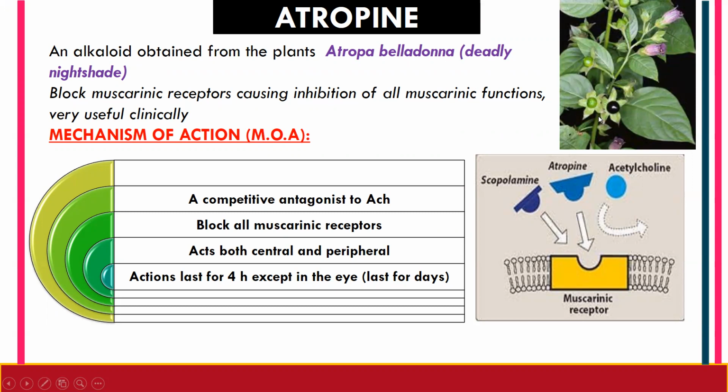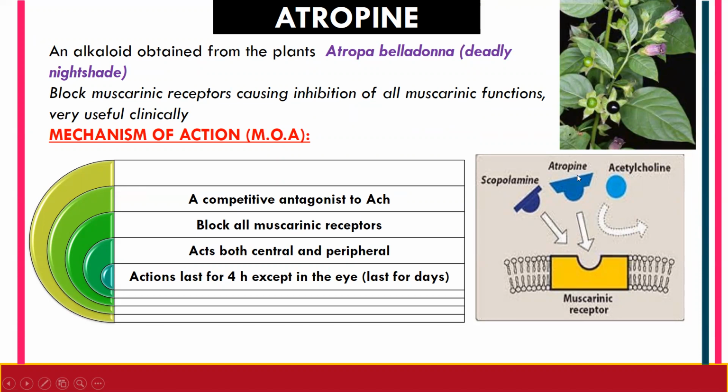What atropine is going to do is block the muscarinic receptor. By blocking the muscarinic receptor, it is going to inhibit all the muscarinic functions, and thereby atropine is very useful clinically. Let's see the mechanism of action of atropine with the help of a diagram.